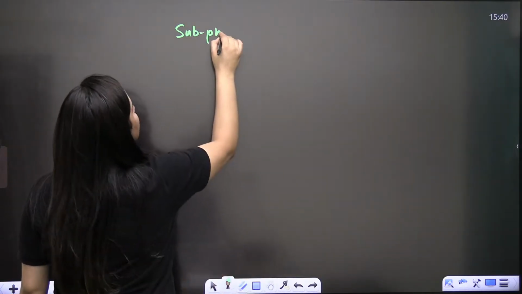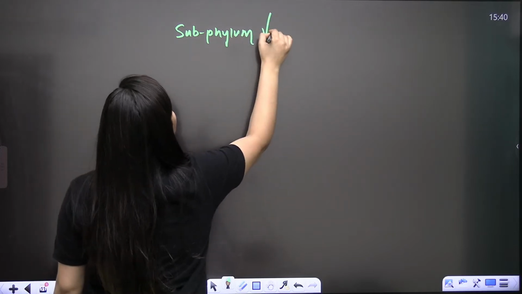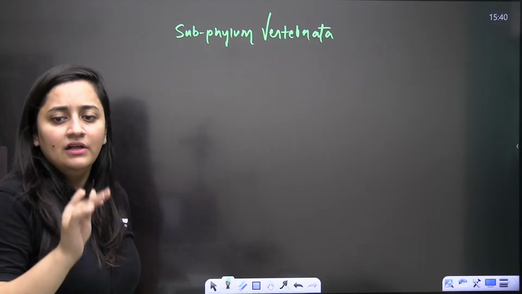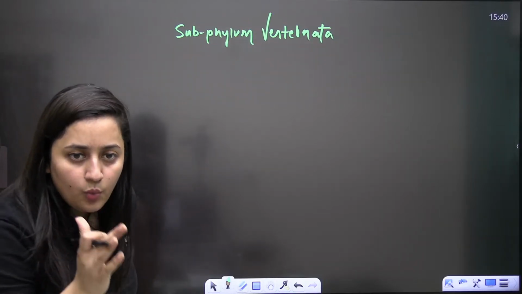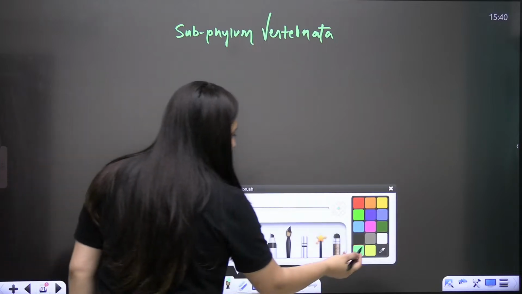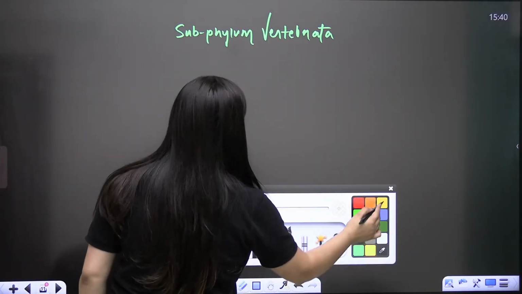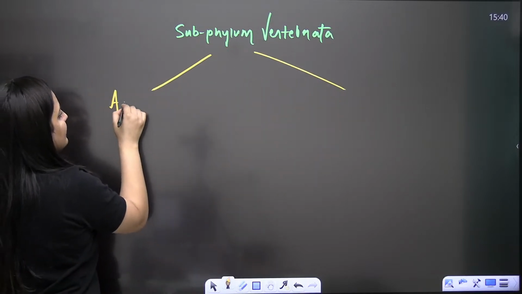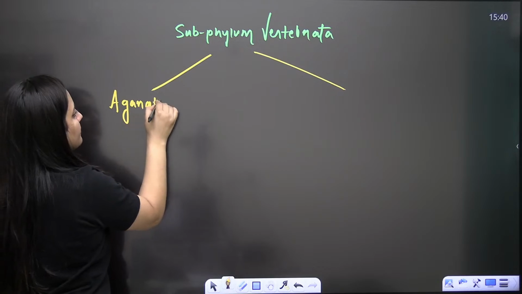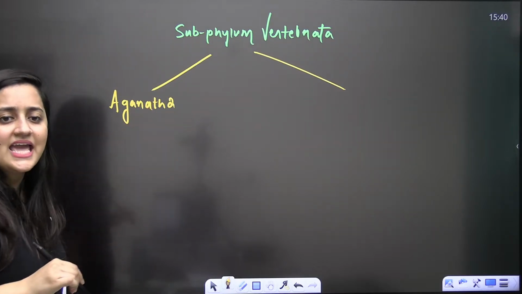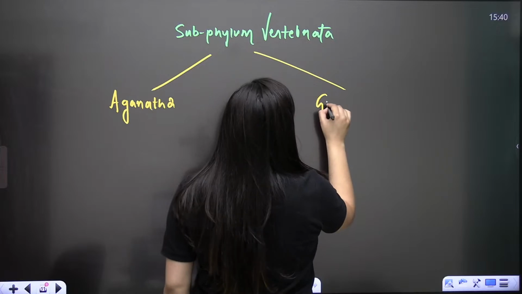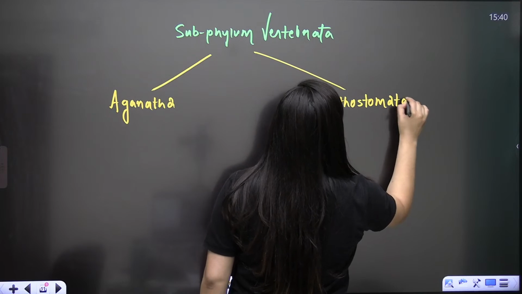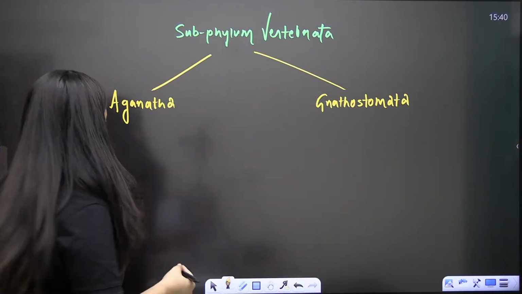So we have sub-phylum Vertebrata, also known as Craniata. But here we will see 2 divisions, 2 groups. One is Agnatha. Second is Gnathostomata. One is Agnatha and another is Gnathostomata.